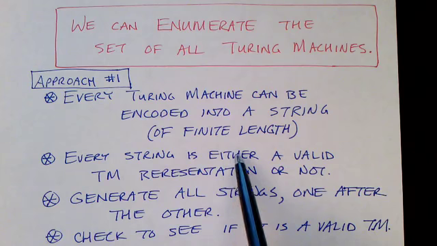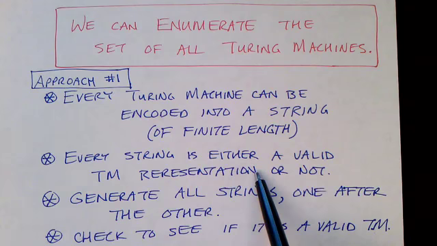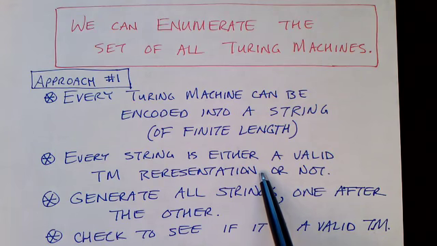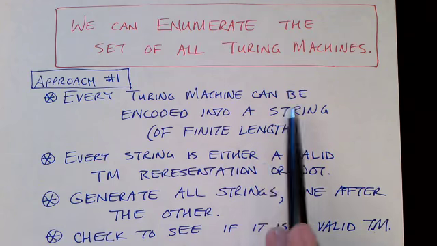Every string of ones and zeros, then, is either a valid representation of a Turing machine or it's just random garbage that makes no sense as a Turing machine. It's either a valid description of a Turing machine or it's incoherent and not a valid representation of a Turing machine. So one way to enumerate every Turing machine is to just enumerate every string of ones and zeros.